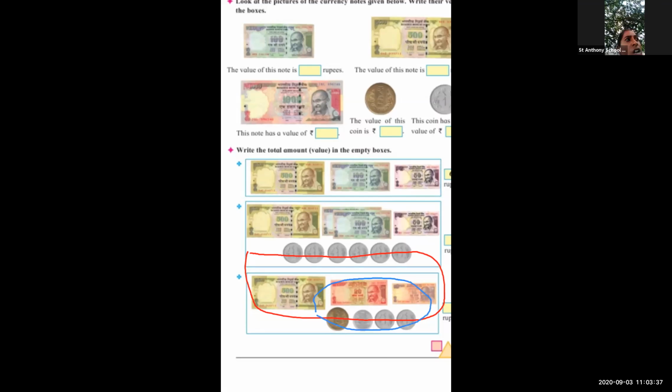See, these coins I given you. So tell me total how much rupees I given? Count yourself. No, total only blue color, dear. Only blue color, not red color. Count only blue color. Good. Very nice. It's a 5 rupees 1 coin, 2 rupees 1 coin and 1 rupees 2 coins.